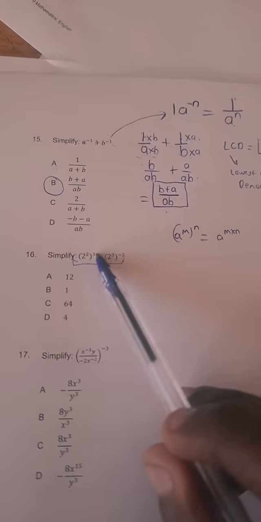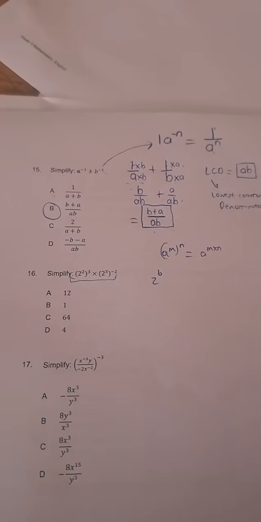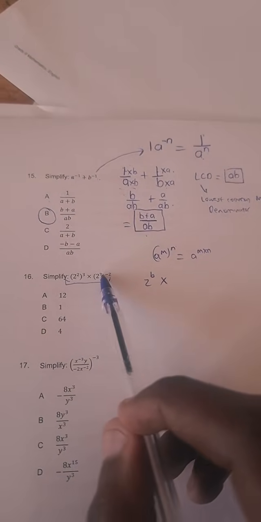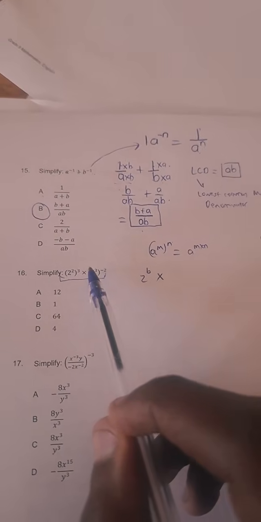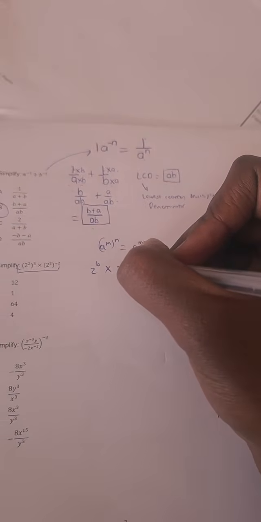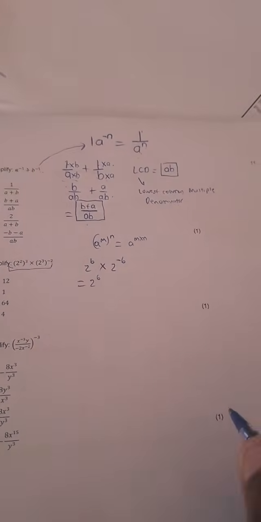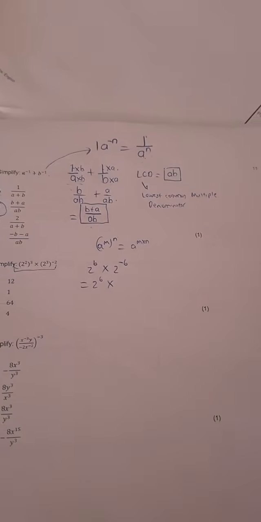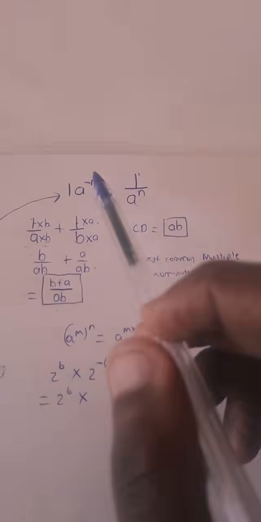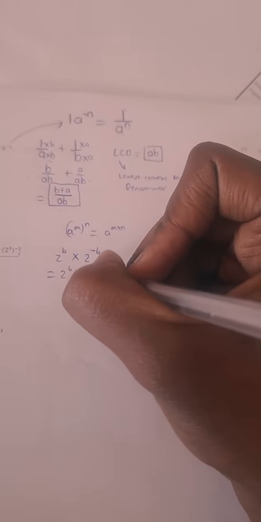We have 2 to the power 2 times 3. That gives us 2 to the power 6 for this first one. Then we multiply. We have 2 to the power 3 times negative 2. What is 3 times negative 2, guys? That is 2 to the power negative 6. All right. Then we have 2 to the power 6 times. Now, some of you will be aware that this is an exponent raised to a negative exponent, so this law must be applied. So this is actually 1 over 2 to the power 6.